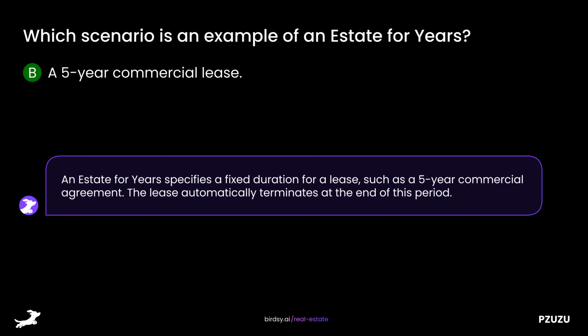An estate for years specifies a fixed duration for a lease, such as a 5-year commercial agreement. The lease automatically terminates at the end of this period.